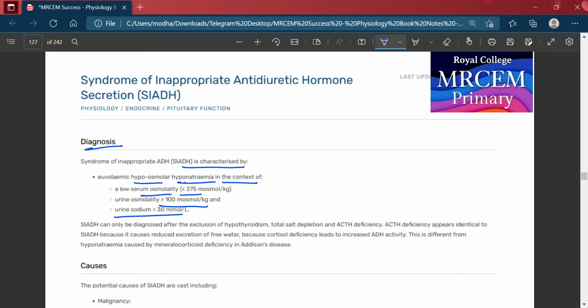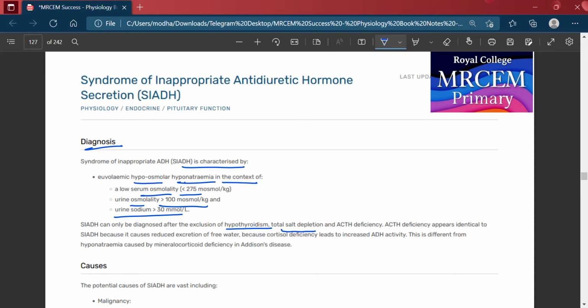Serum osmolality will be decreased, urine osmolality will be high, and the urine sodium will also be high. SIADH can only be diagnosed after the exclusion of hypothyroidism. If there is no hypothyroidism, then only SIADH can be there.